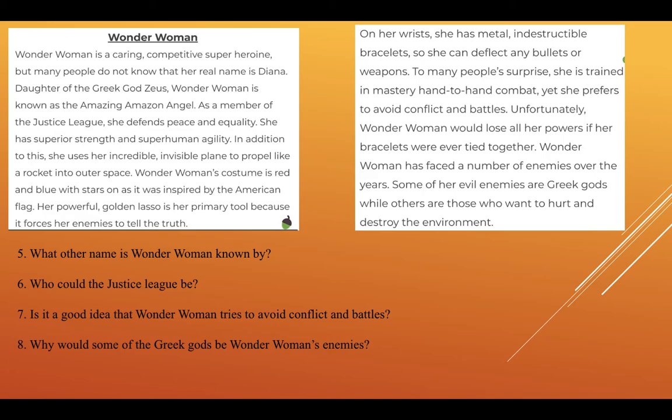Okay, here's number 5. What other name is Wonder Woman known by? Well, we already know that Wonder Woman is known by her real name, Diana. But what other name is she known by? Question 6. Who could the Justice League be? The Justice League are mentioned in the text. That's the key phrase, Justice League.